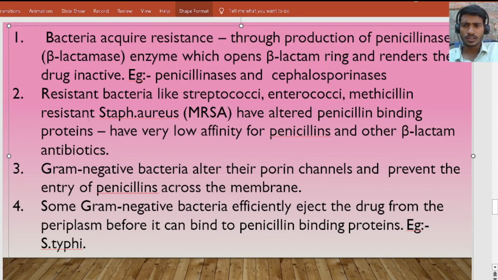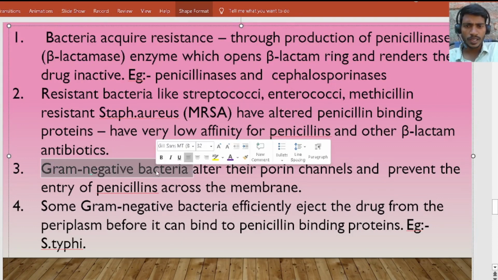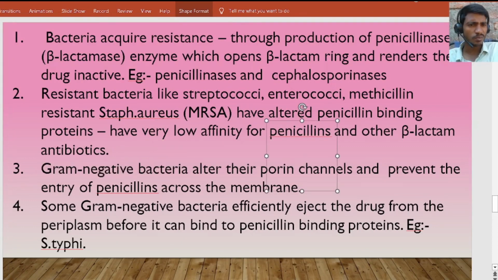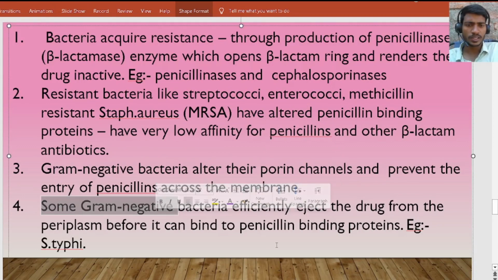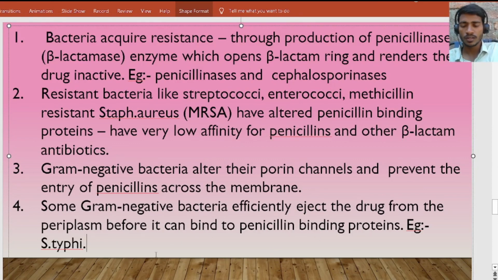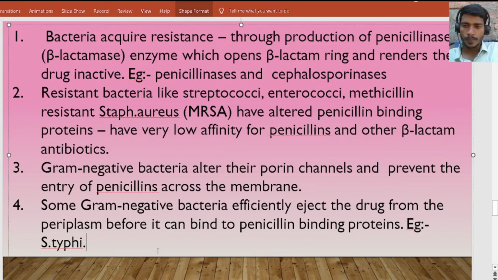Examples of these resistant bacteria are streptococci, enterococci, and methicillin resistant Staphylococcus aureus, and so on. And gram negative bacteria alter pore channels, as we discussed before. Some gram negative bacteria efficiently eject the drug from the periplasm before it can bind to penicillin binding proteins. An example of those bacteria is Salmonella typhi.